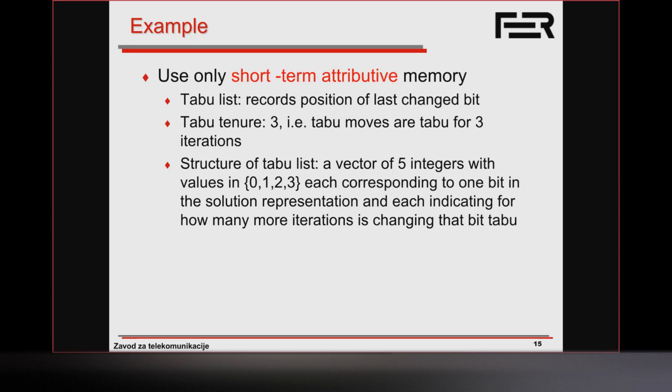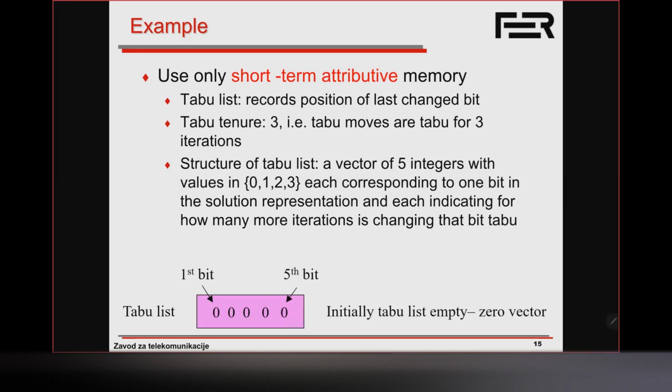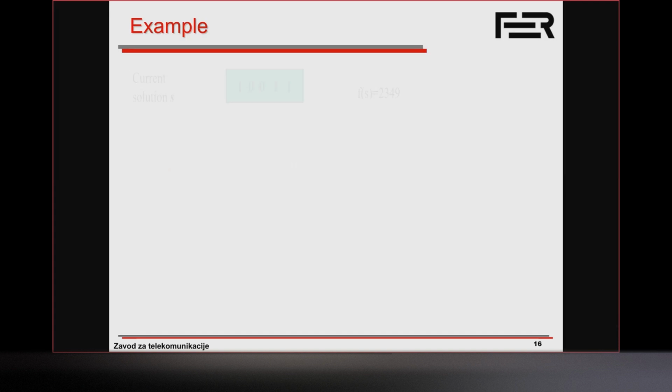Okay, so we have a vector of 5 integers with values 0, 1, 2, or 3. And each is going to correspond to 1 bit in the solution representation and indicate for how many iterations changing that bit is going to be taboo. So this is going to be our taboo list, which is shown on this slide. Initially, all values are set to 0. And we'll see how that's going to be adapted over the course of the search.